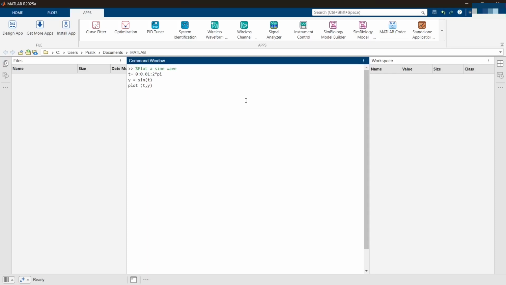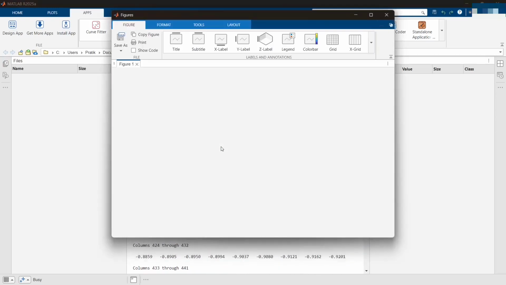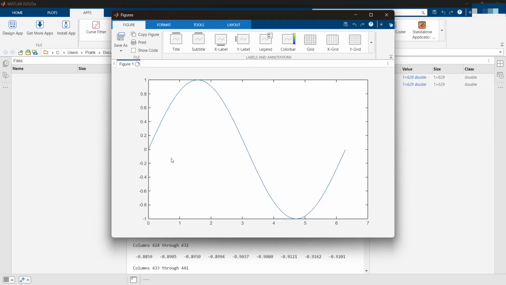Let me just check how this comes. Okay, this has executed, and here you all can see how my sine wave has been executed. I'm getting a sinusoidal wave.